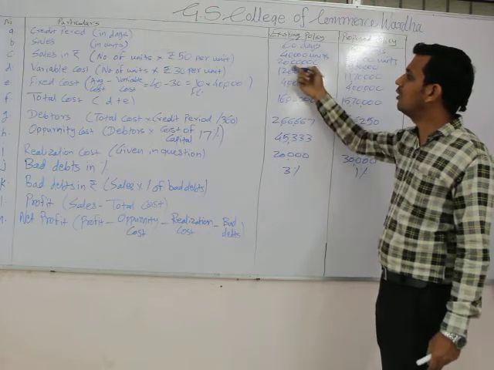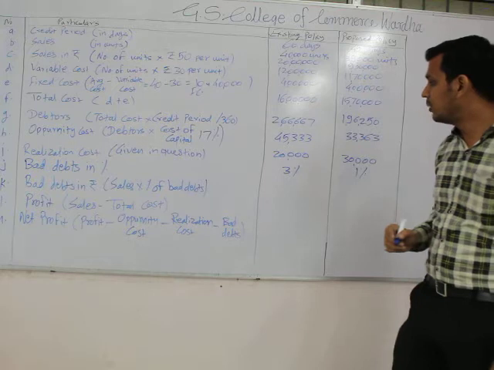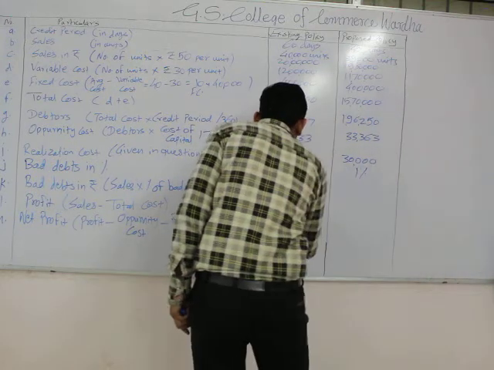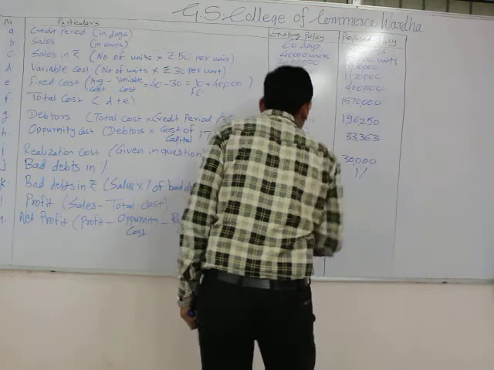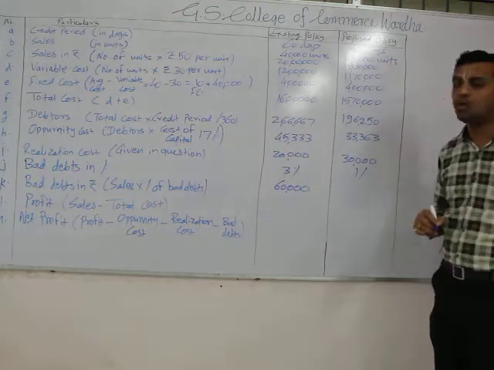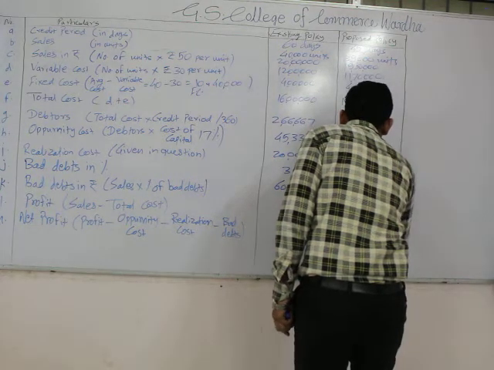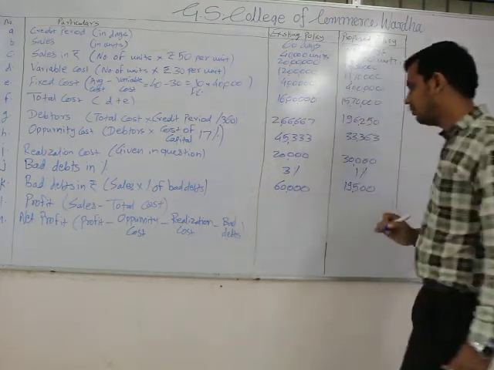For the existing level, our sales amount was 20 lakh multiplied by 3%, that is 60,000. Whereas for the proposed, the sales amount was 19,50,000 into 1%, that is 19,500. This is our bad debts in rupees.